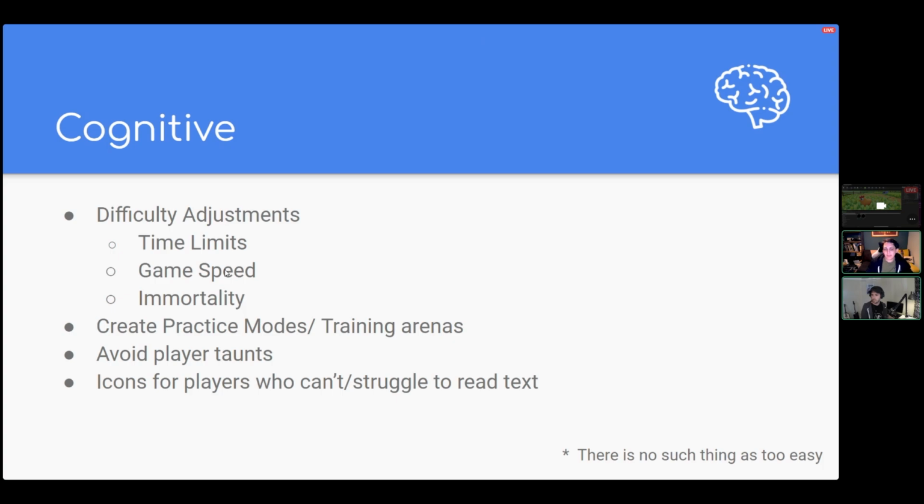So time limits, game speed is another one, and again we actually have some controls for that, which are really useful if you want to slow down how the game progresses, and obviously immortality as well. So again, this one's not necessarily an easy one to add, because you may need to account for a lot of different parameters based on the type of game that you're building. Creating a practice mode or training arenas are good for pretty much everyone, not just people who have cognitive disabilities, but it's also really useful for them because it allows them to practice in a very low stress way, and practice particular areas of the game as well.